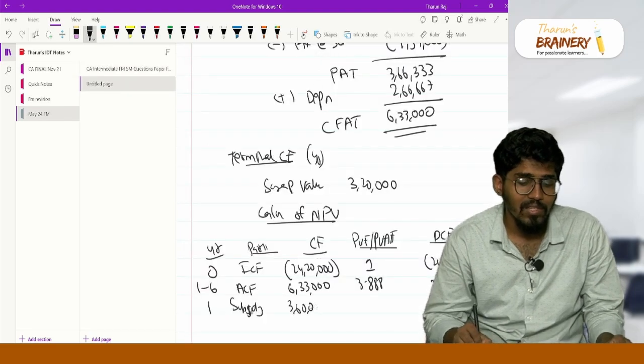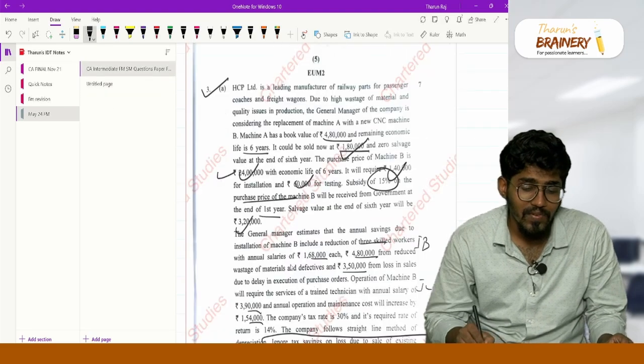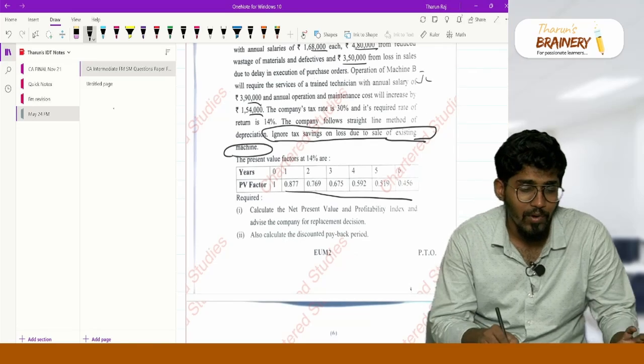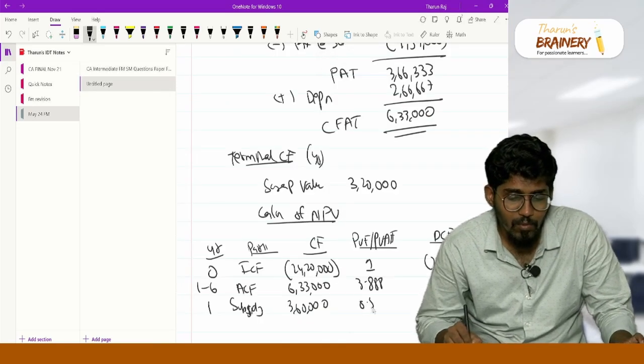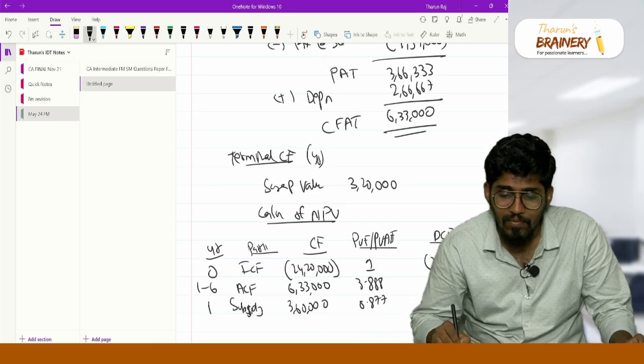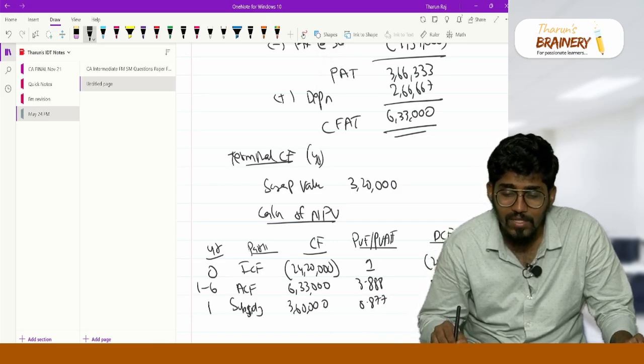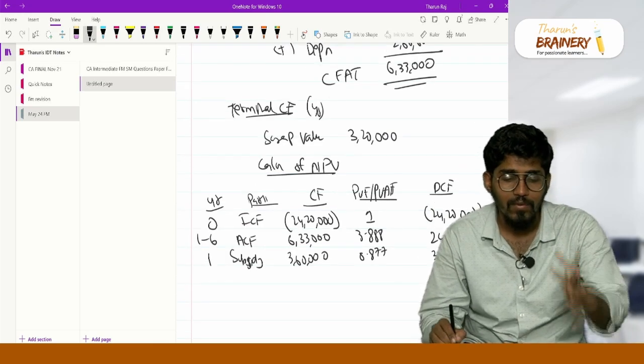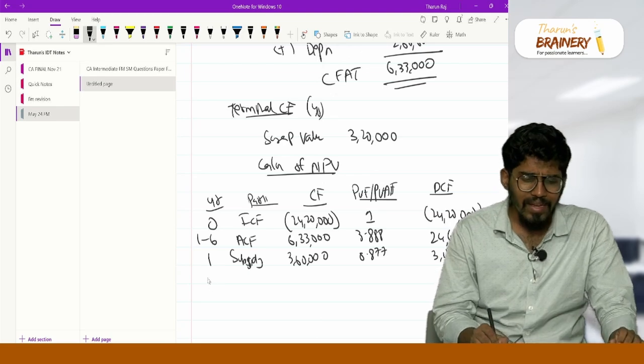So 3,60,000 is your first year inflow, and with the first year discount factor 0.877, you will get an inflow of 3,15,720.